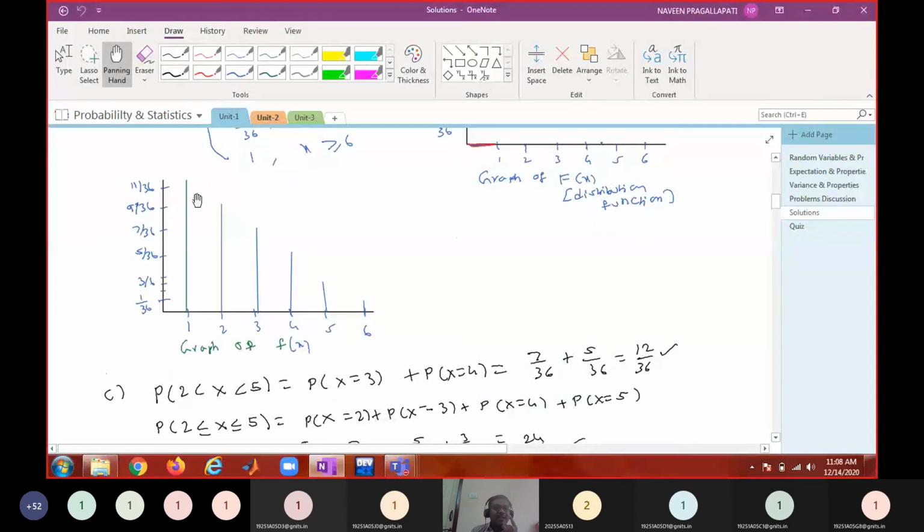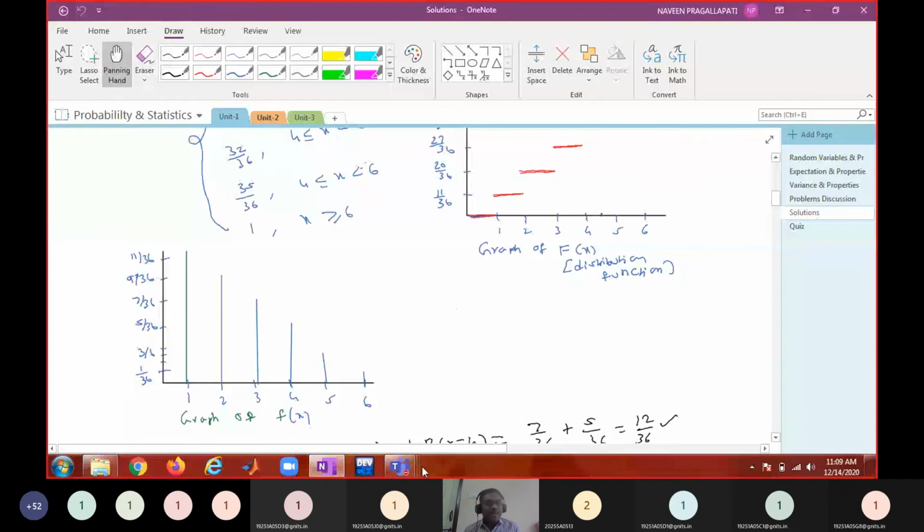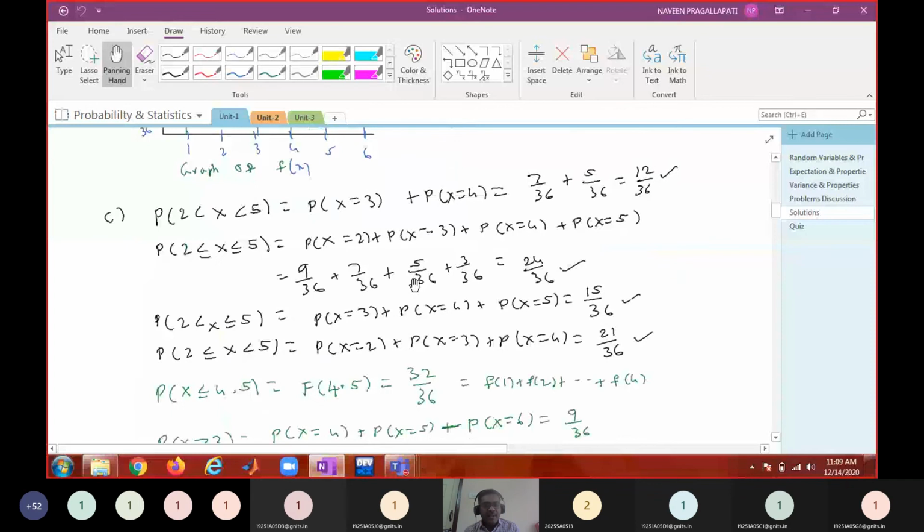See, f of 1 is taking 11 by 36, f of 2 is taking 9 by 36, f of 3 is taking 7 by 36. I don't think you will be asked to draw such figures in examinations. I have just drawn this for your better understanding, so you can view this graphically also. That's only my intention, so don't worry about this. And later we have seen these problems.